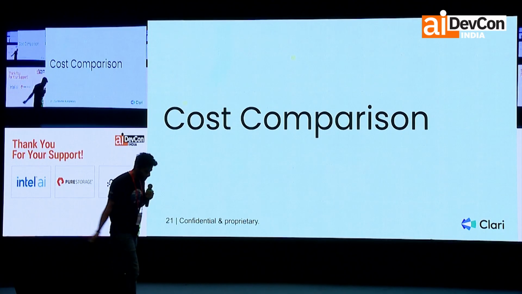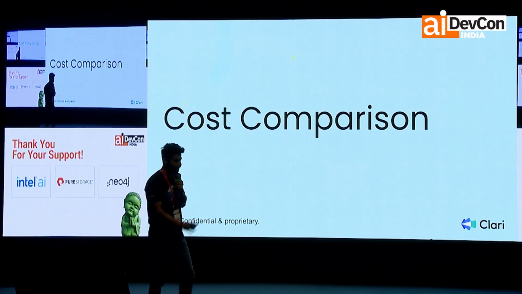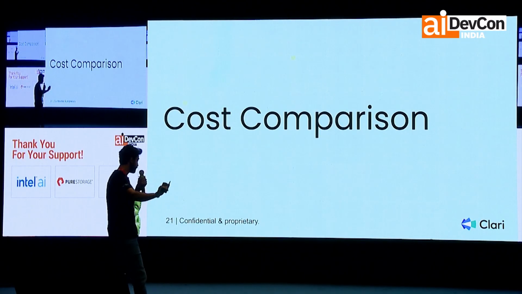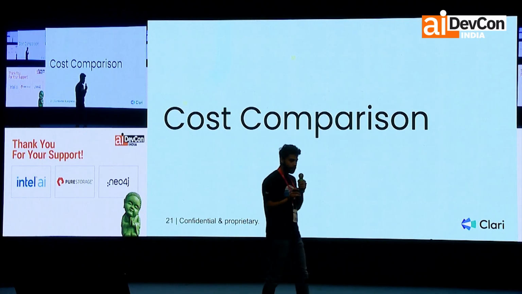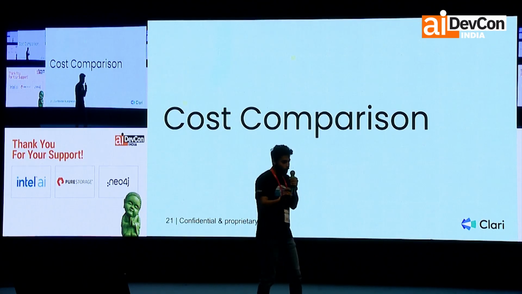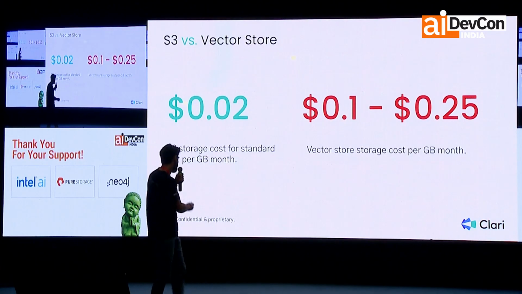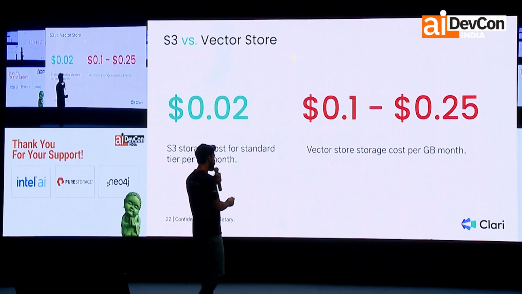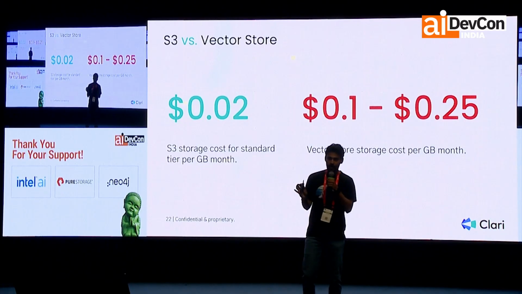So being engineers, just for fun, we wanted to do a cost comparison between a vector store and a blob store. I know a vector store supports querying semantic similarity, and a blob store wouldn't give you that, but just for fun we did that. And we found that S3 is 10x cheaper. And at this point, there was some sort of solution that started to brew in our heads.